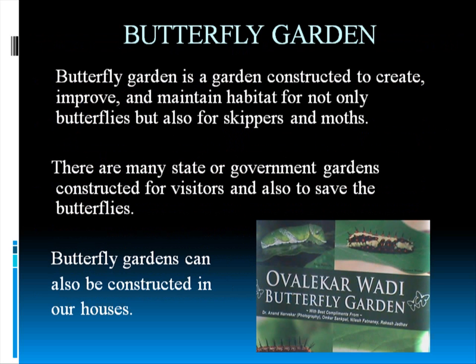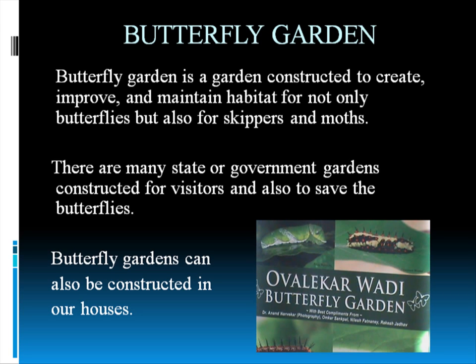Now, as I said earlier, butterflies are protected in butterfly gardens. So what is a butterfly garden? We have seen national parks, sanctuaries, etc. A butterfly garden is close to that, but not a very complex thing. It is very simple. It's like a small garden that is constructed for butterflies or moths. Mainly butterflies are kept. Butterflies come there.